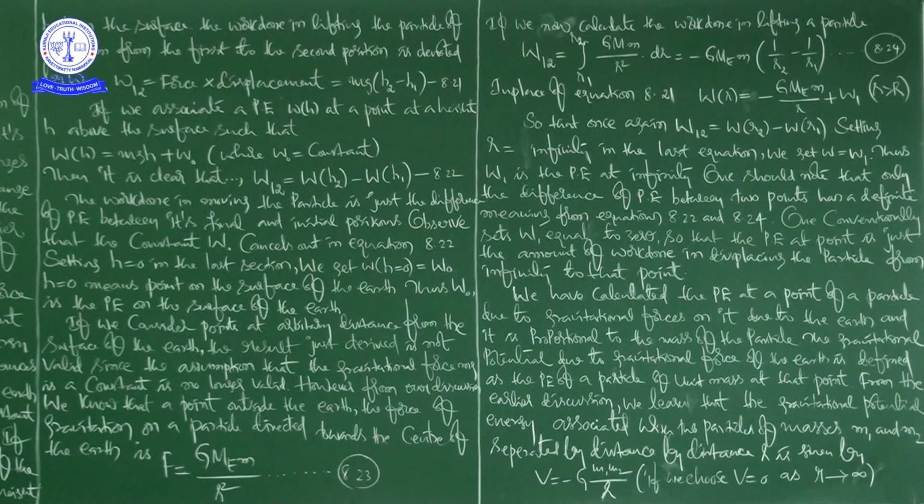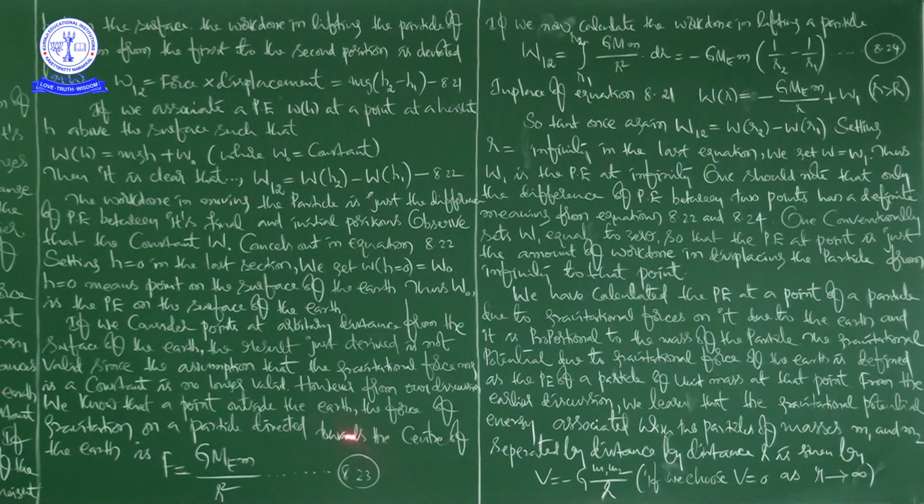h is equal to 0 means what? h equal to 0 means the point on the surface of the earth. Thus, W naught is the potential energy on the surface of the earth. Next, in continuation to that, here is the next paragraph.